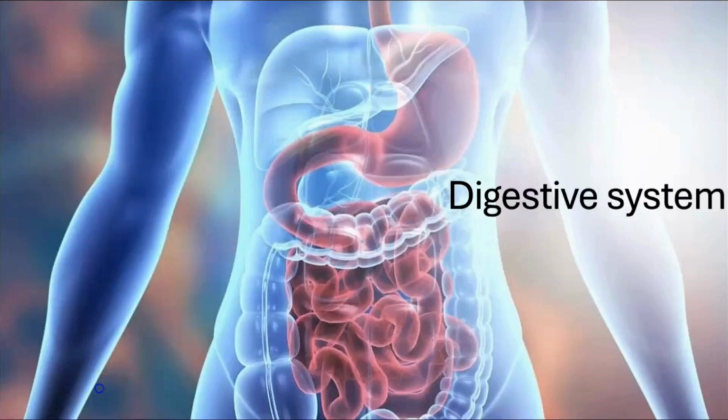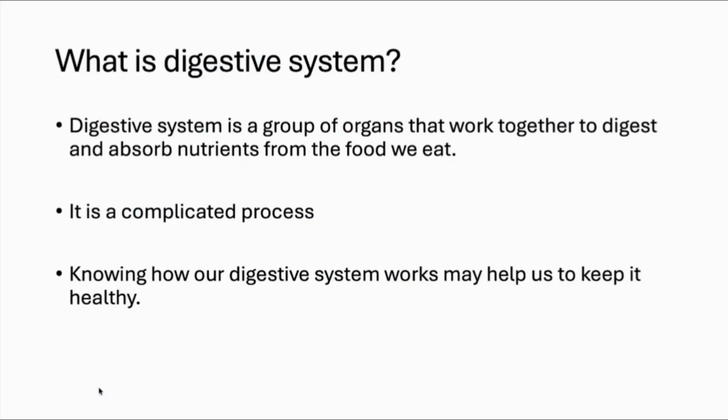In this video, we are going to learn about the human digestive system. What do you mean by digestive system? The digestive system is a group of organs that work together to digest and absorb nutrients from the food we eat. Since a group of organs are involved in this process, we call it a complicated process.